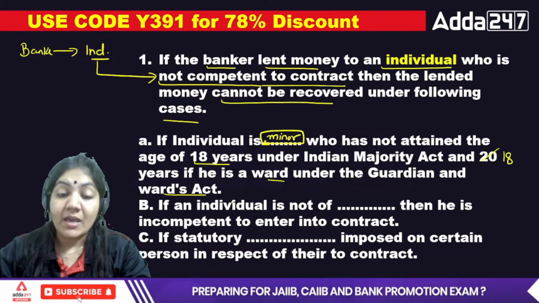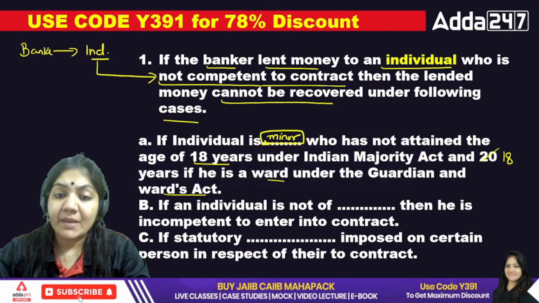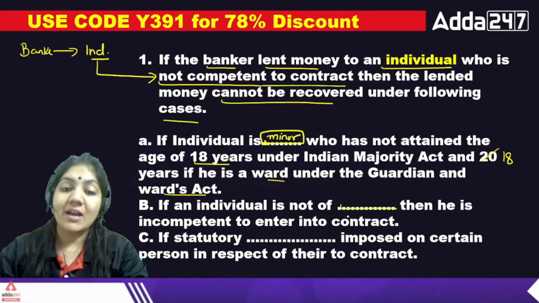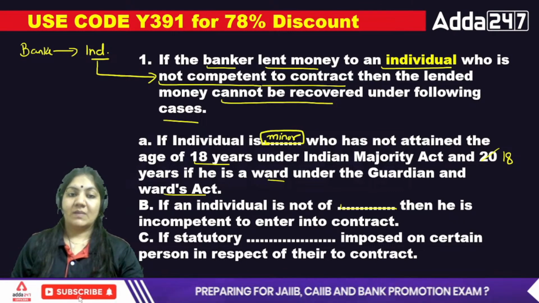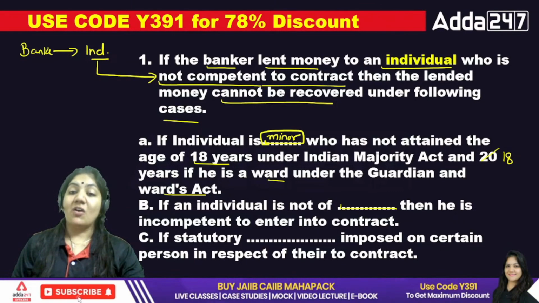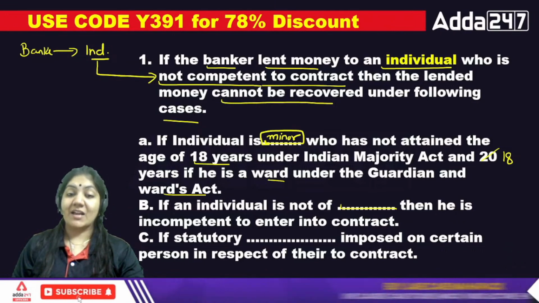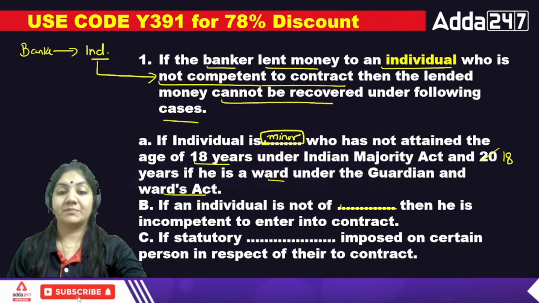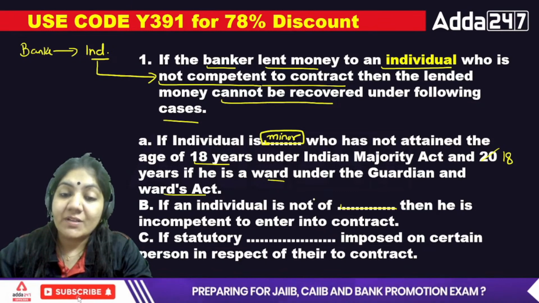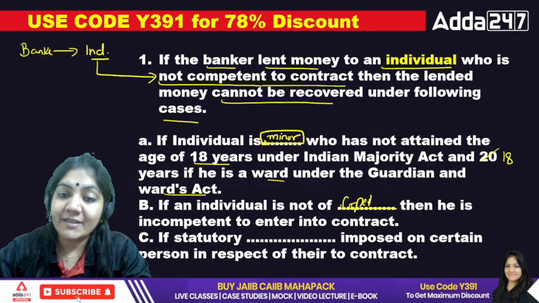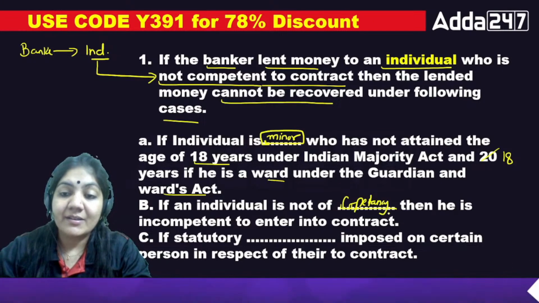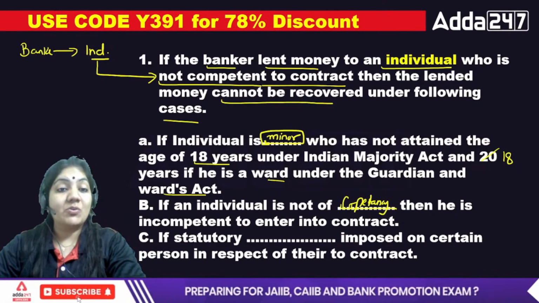Now second: if the individual is not of dash, then he is incompetent to enter into contract. If the individual is not of competency, then he is incompetent to enter into contract.